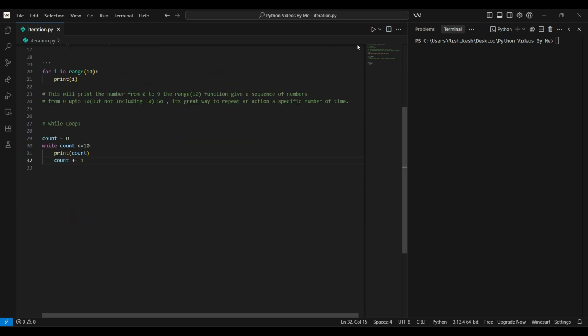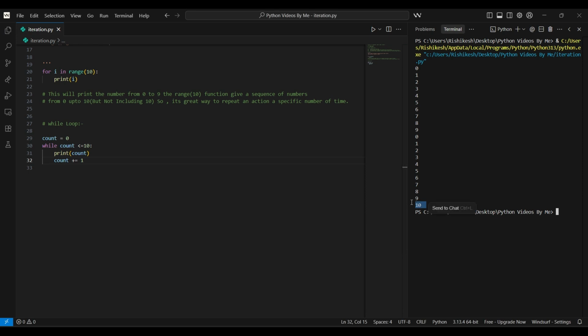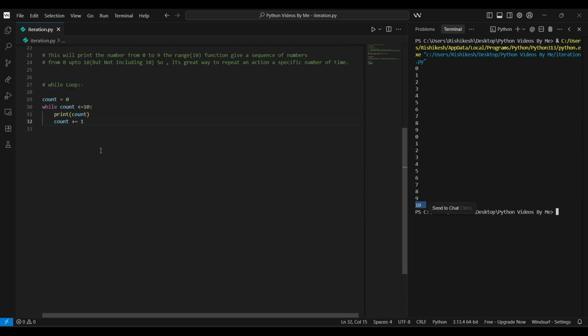So let's see what happens if I run this program. Here it gets printed until the 10th, when the condition will be false, from 0 1 2 3 4 5 6 7 8 9.